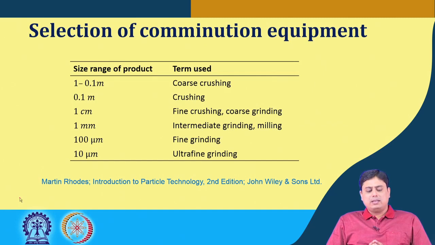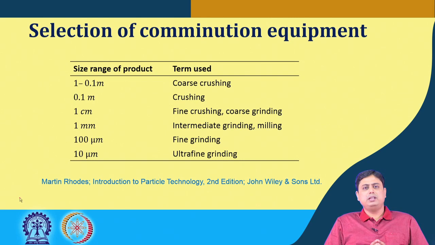Below this, from 1 centimeter to 1 millimeter, we say this is the intermediate grinding or the milling operation. So now I hope you are getting a clear idea of why some equipments were called crushers or grinders and some equipments were called mills, like colloid mills and the kind of examples that we have discussed.